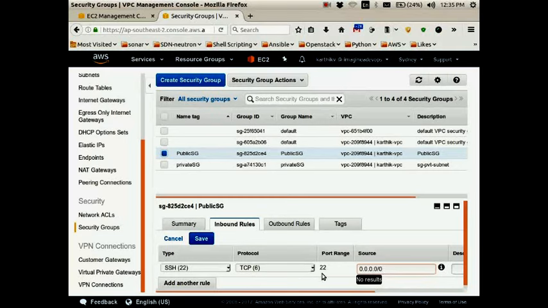Generally in organizations, they have their own public IP addresses, so they will give a range of their own public IP addresses here. The SSH connection will be established to the servers only when you are in that organization. When you go out of the organization, you cannot access the servers. Got it?